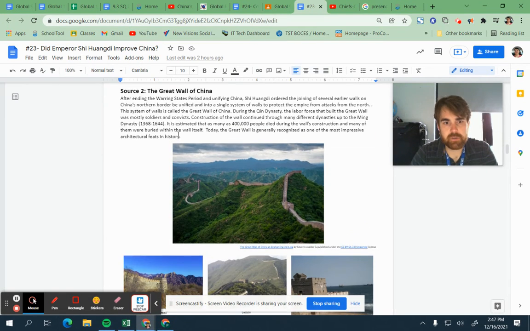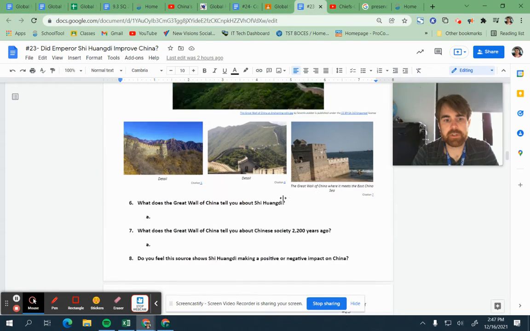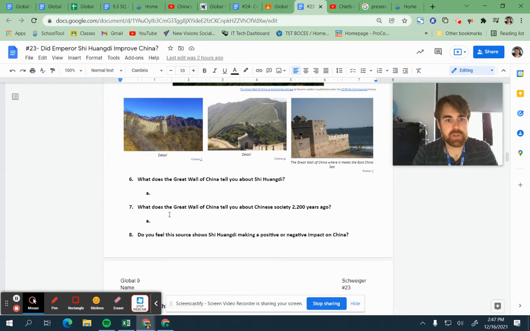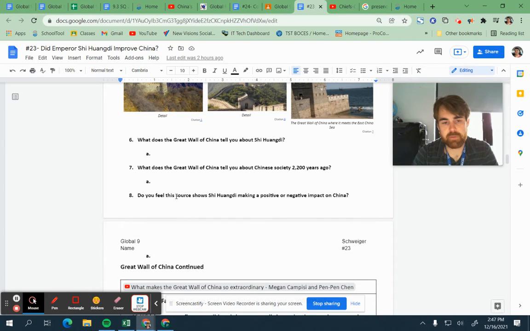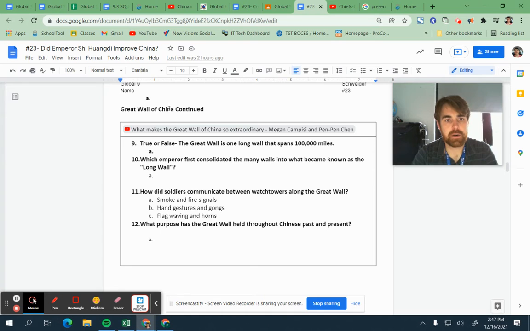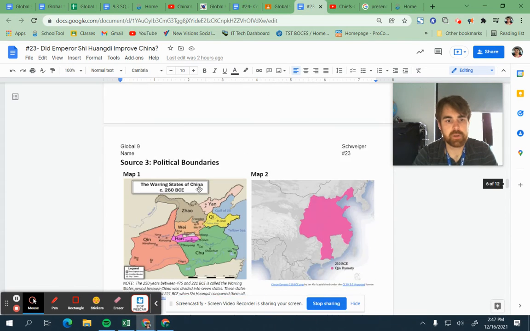So the second one is the Great Wall of China. And you get to see a couple images here. Once again, some questions go along with it, with the same question. Do you feel like this source shows him making a positive or negative impact? These questions will be very helpful for the graphic organizer at the end. The Great Wall also has this video clip to go with it, a true-false question, 2 questions with answers, and then a multiple choice one.